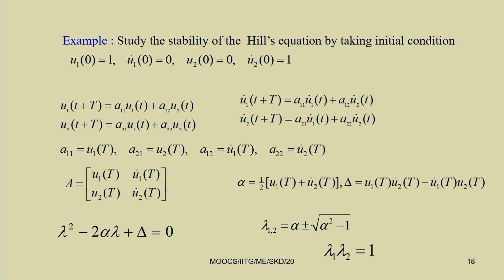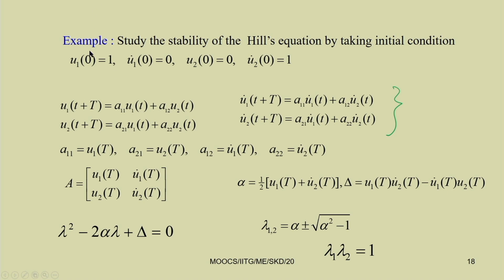Like previous class, here also we can take this u 1 (t plus T) equal to a 1 1 u 1 t plus a 1 2 u 2 t. Similarly, u 2 (t plus T) equal to a 2 1 u 1 t plus a 2 2 u 2 t. Similarly, u 1 dot (t plus T) equal to a 1 1 u 1 t plus a 1 2 u 2 dot t, and u 2 dot (t plus T) equal to a 2 1 u 1 t plus a 2 2 u 2 dot t. By substituting these initial conditions, we can find a 1 1, a 1 2, a 2 1, a 2 2, where a 1 1 can be found as u 1 T, a 2 1 can be found as u 2 T.